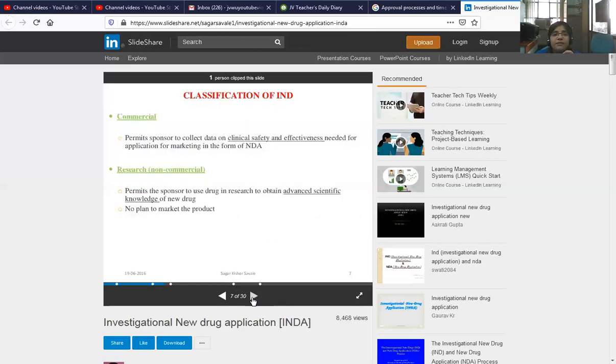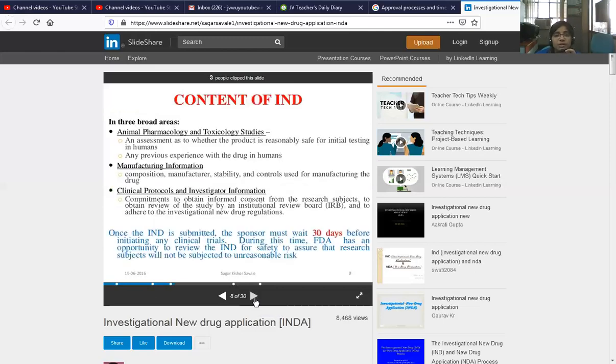Classification of the IND: the first one is commercial and the second one is research, non-commercial. Commercial की बात करें, it permits the sponsor to collect data on clinical safety and effectiveness needed for the application for marketing in the form of an NDA. Research non-commercial permits the sponsor to use the drug in research to obtain advanced scientific knowledge of a new drug. No plan to market the product.